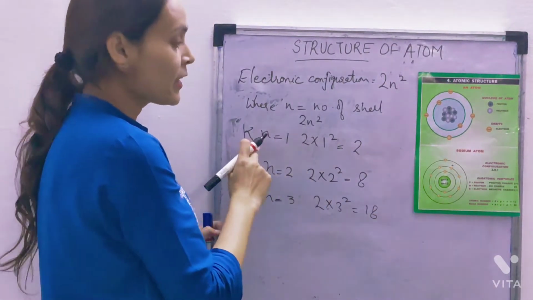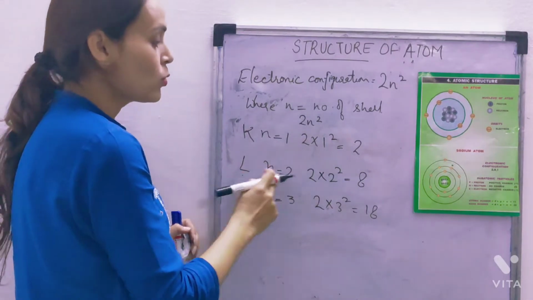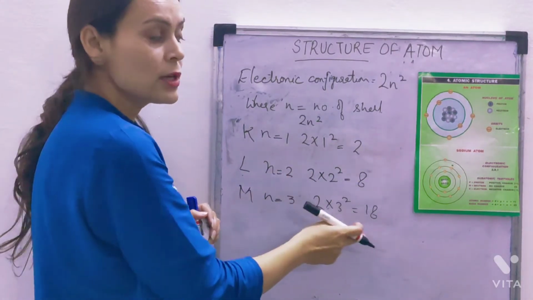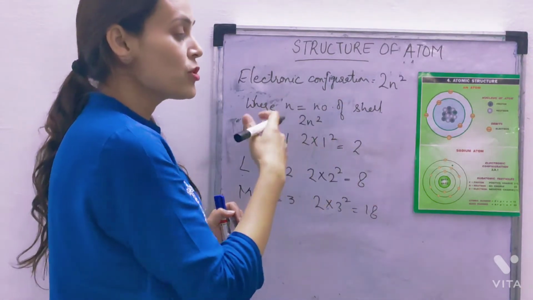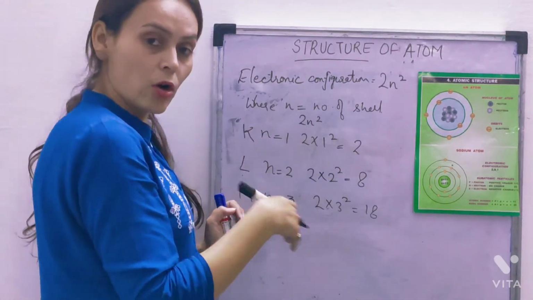The first shell K can only hold 2 electrons. L can only hold 8 electrons and N can only hold 18 electrons. So those electrons are arranged in fixed orbits. They move in the orbits. Okay.